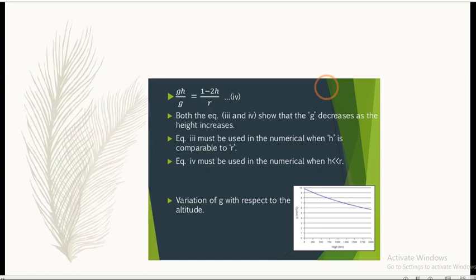Therefore there is definitely an effect of height or altitude on the value of g, which is given by gh is equal to g into (1 minus 2h upon r). So whenever you consider this, the value of g will change as a multiple of 1 minus 2h upon r.